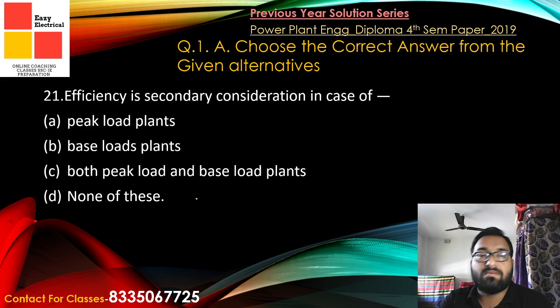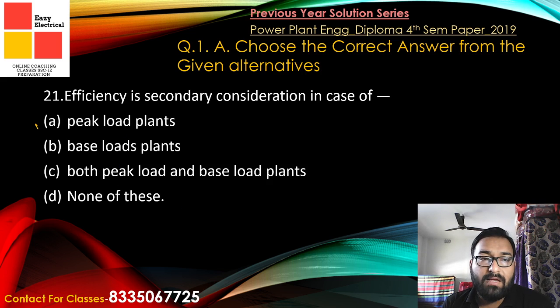Now coming to the next question, efficiency is a secondary consideration in the case of what? Out of the options given: peak load plant, base load plants, both peak load and base load plant, none of these. You have to keep in mind one important fact here, the purpose of use.